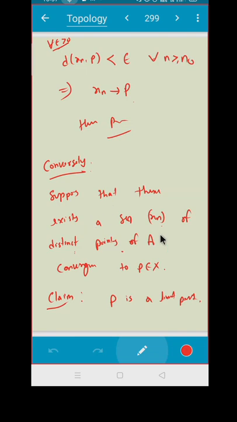Okay. Converse is very easy. Suppose that there exists a sequence. Now I am having a sequence of distinct points converging to p. The question is you have to prove p is a limit point. So what is the definition of p is a limit point? I just now told you. That is, for any given r, B(p, r) minus {p} intersection A should be non-empty. Correct?